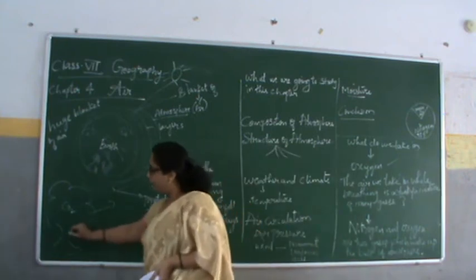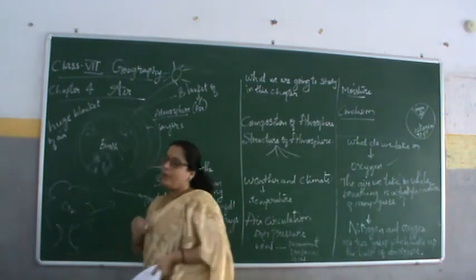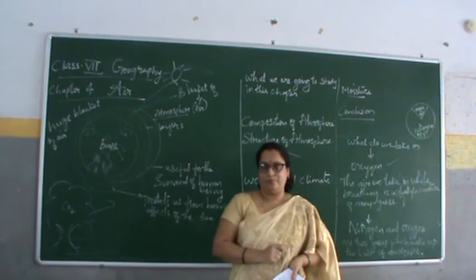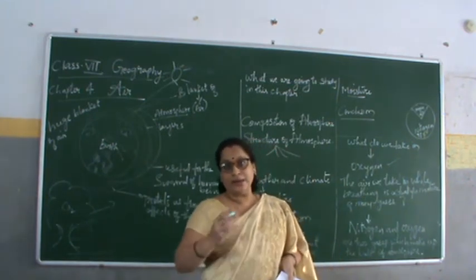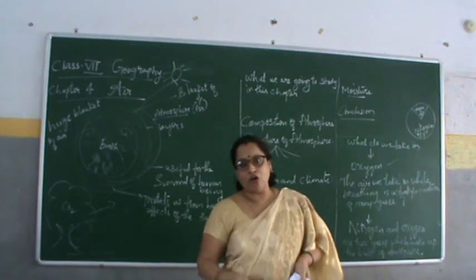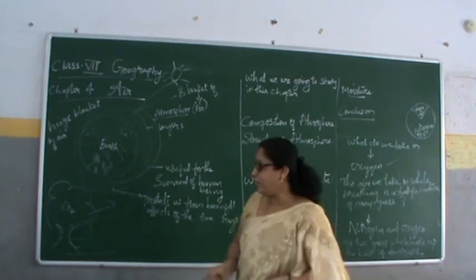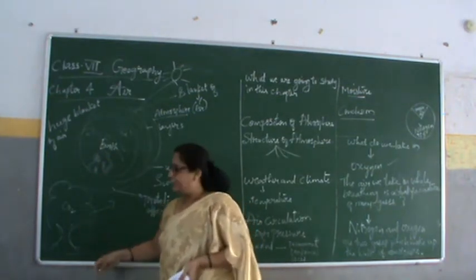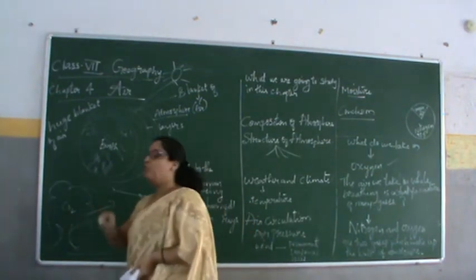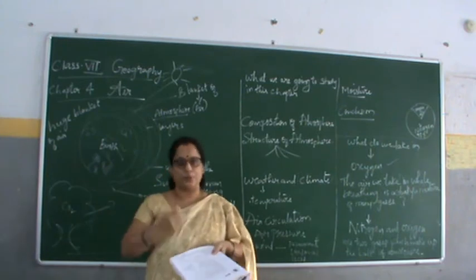See, while cooking we use the kitchen. Where do we cook our food? In the kitchen. Yes, we need gas and water, materials, everything. In the same way, to cook food for the plants, they need photosynthesis, where they start cooking.